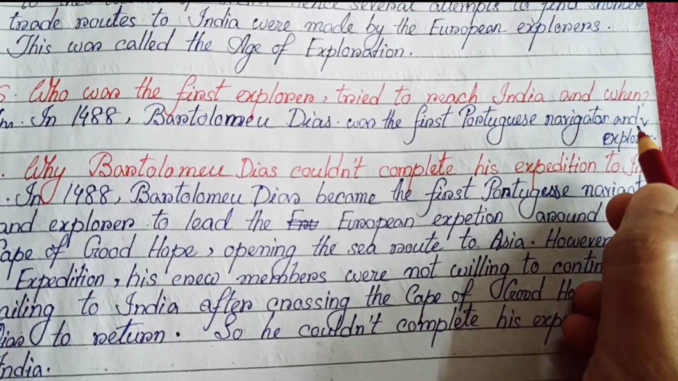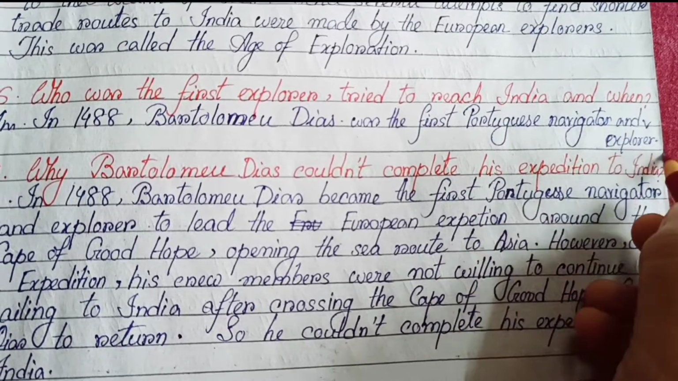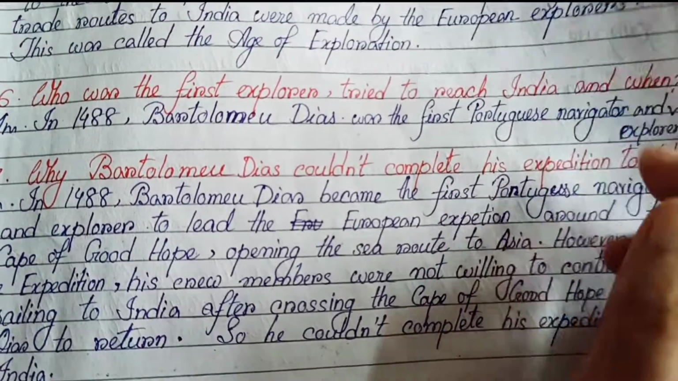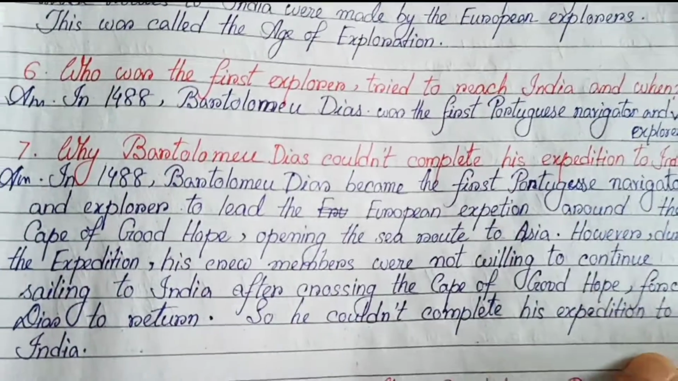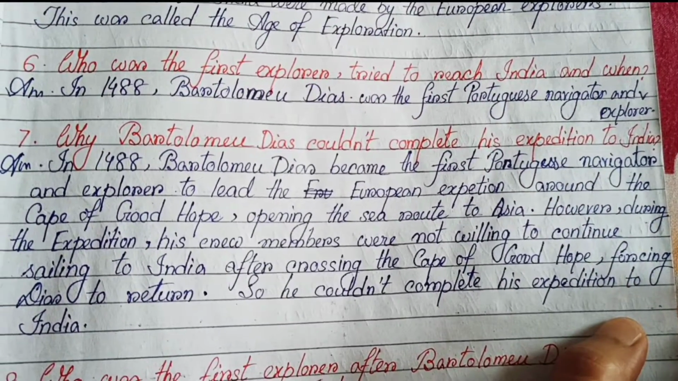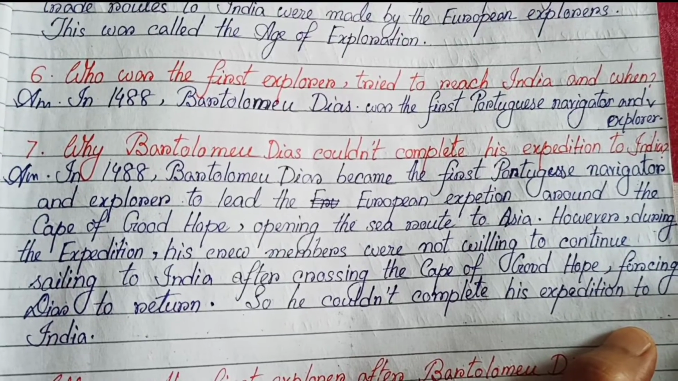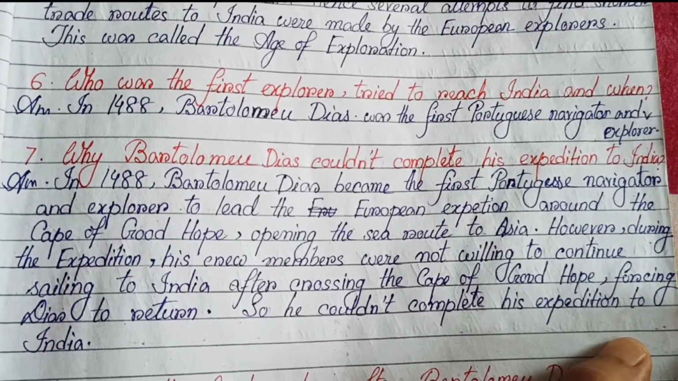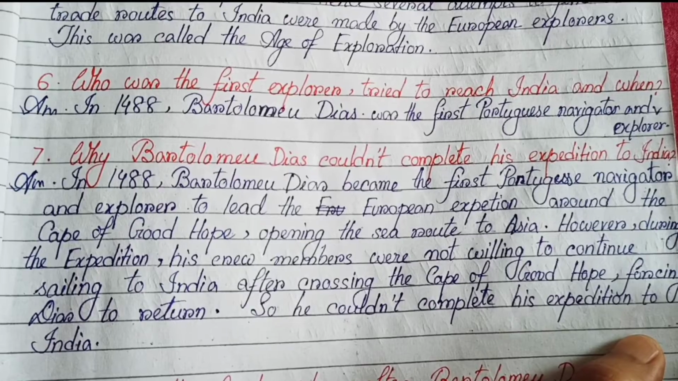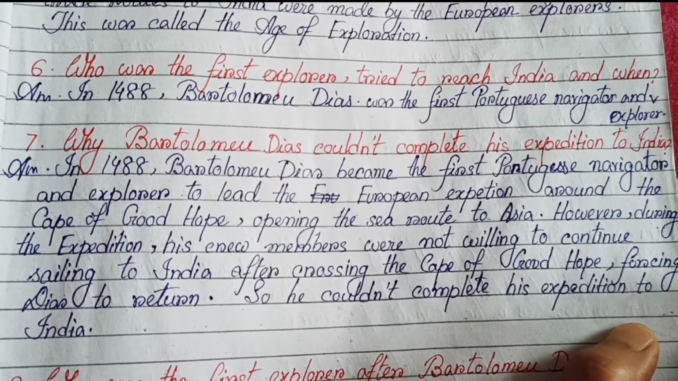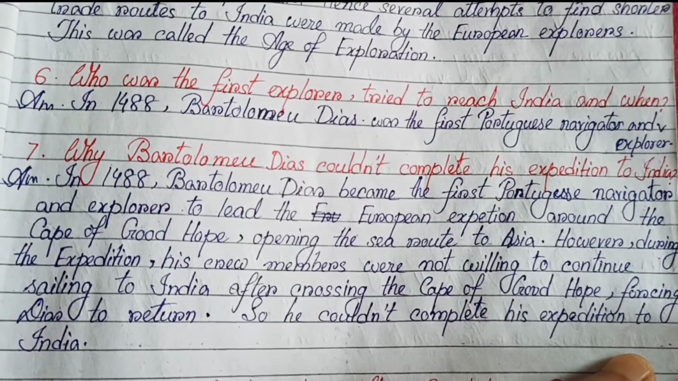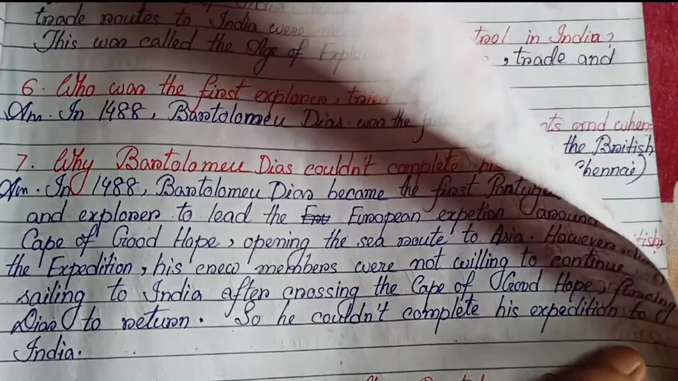Explorer is written. This is only one same question, as there is not enough place, so I have written it in this place. Number 7. Why could Bartholomew Diaz not complete his expedition to India? In 1488, Bartholomew Diaz became the first Portuguese navigator and explorer to lead the European expedition around the Cape of Good Hope, opening the sea route to Asia.